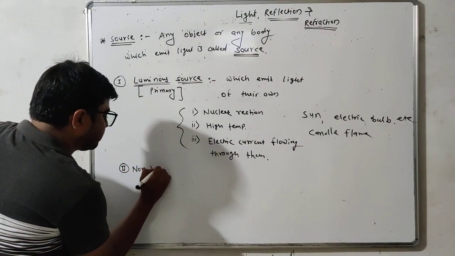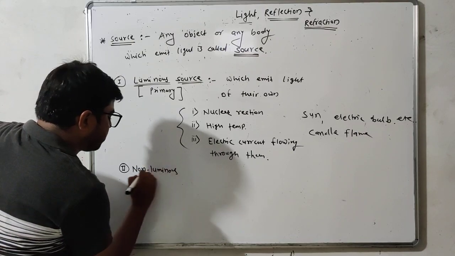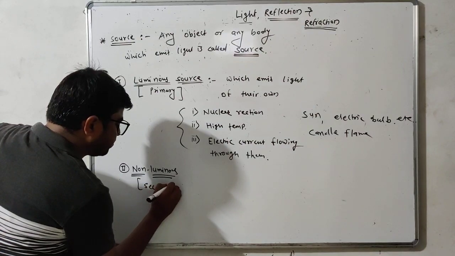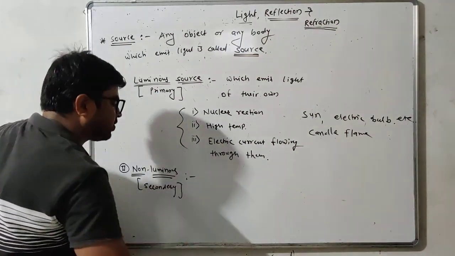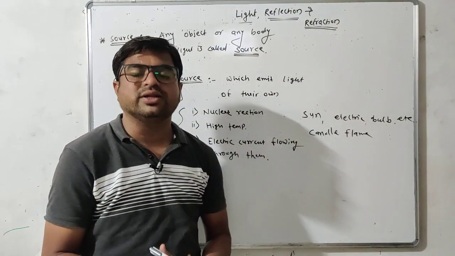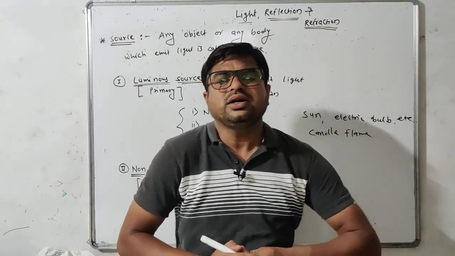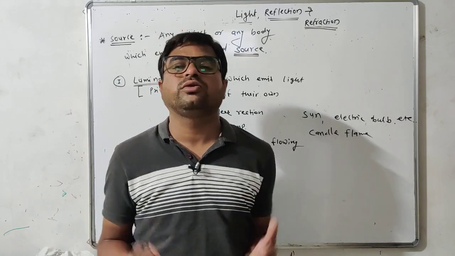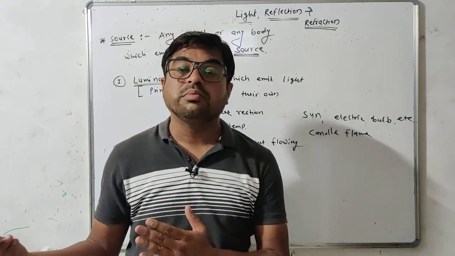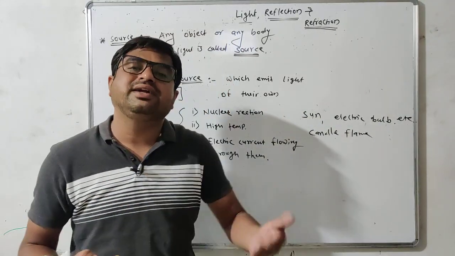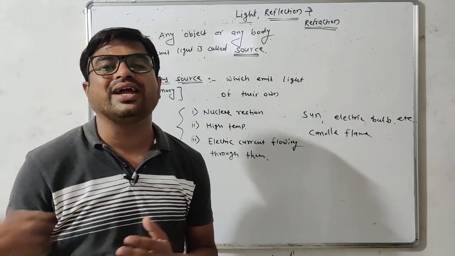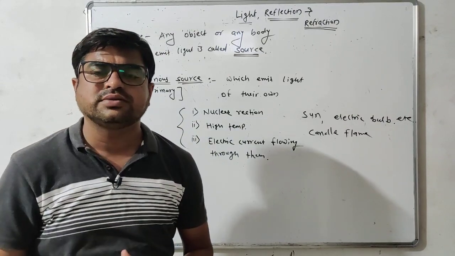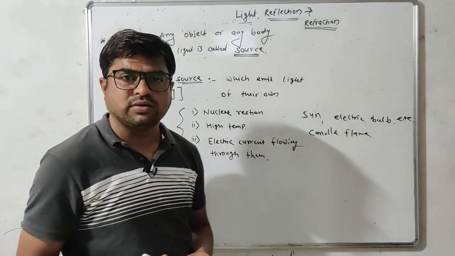non-luminous sources. They are also called secondary sources. Now what are non-luminous sources? Student, non-luminous sources are those sources which do not produce light of their own, but they are illuminated by the light of primary or luminous sources, like the moon.